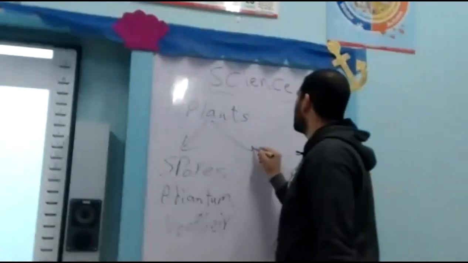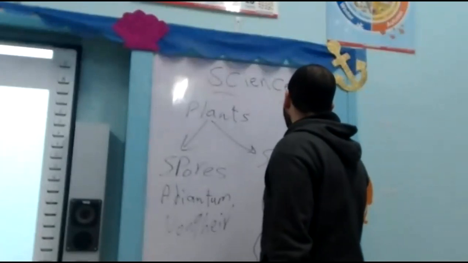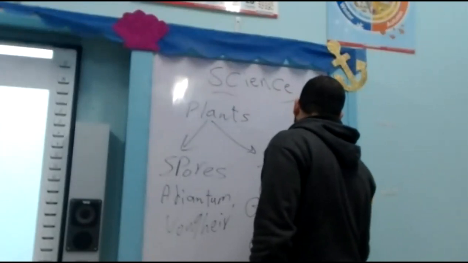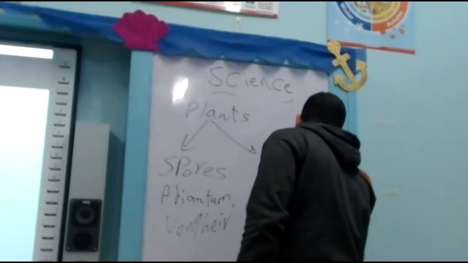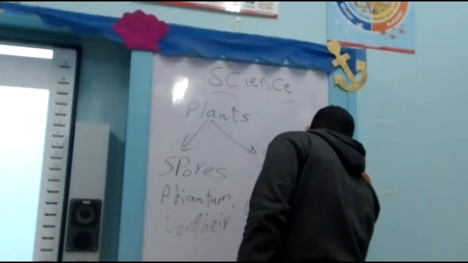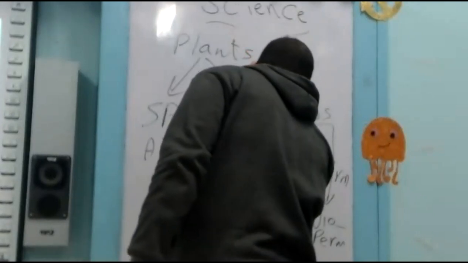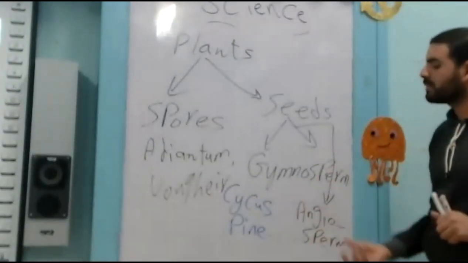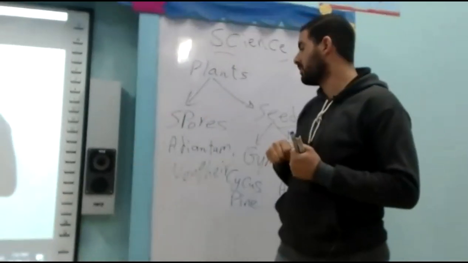And there are other plants which are divided or reproduced by forming seeds. They are divided into two types, which are gymnosperm and angiosperm. From gymnosperm plants, cycas and pine plants, and angiosperm plants, they are divided into two types, which are monocotyledon and dicotyledon.